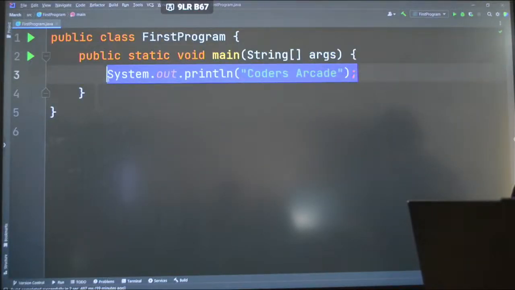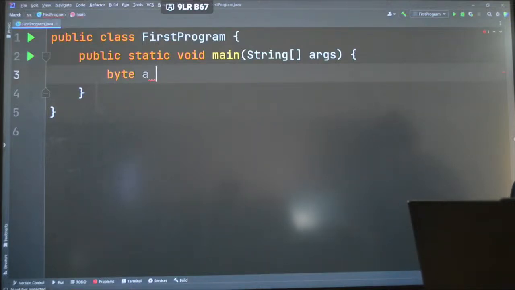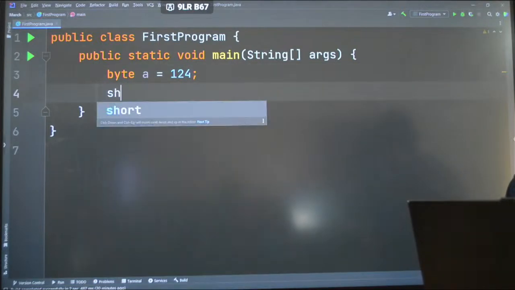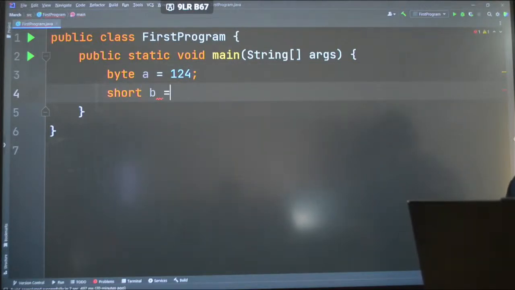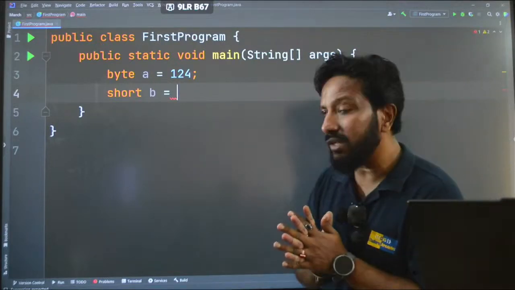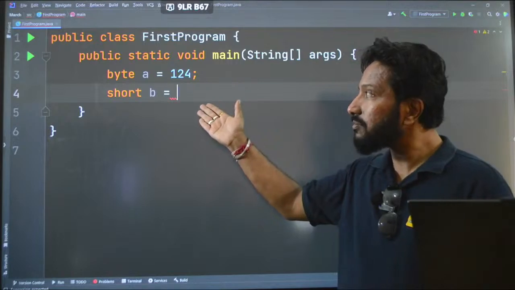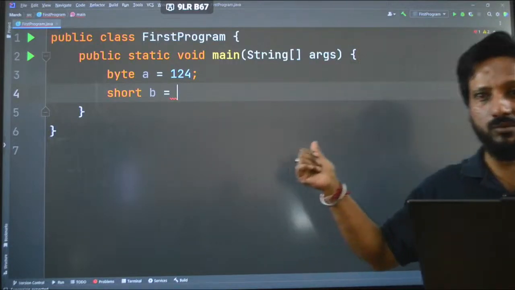Here if I say byte a is equal to 124, and if I say short b is equal to, guys, there is a particular limit for all the data types. There is a particular interval in which they fall, so you have to be careful about that.